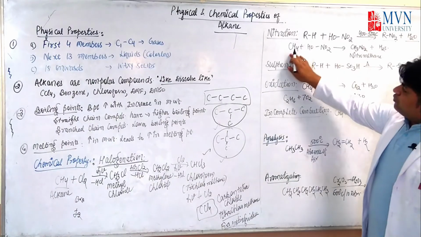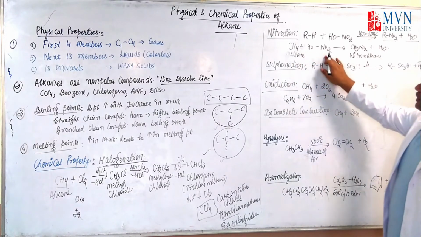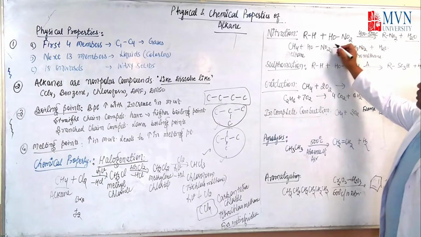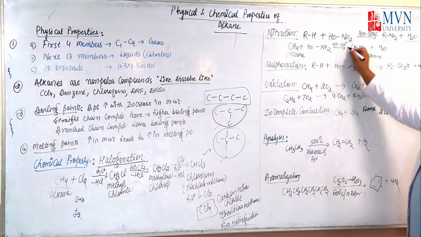We see the case with the help of methane. Methane is the example here. When methane is nitrated at 400 to 500 degrees Celsius, it will form nitromethane.